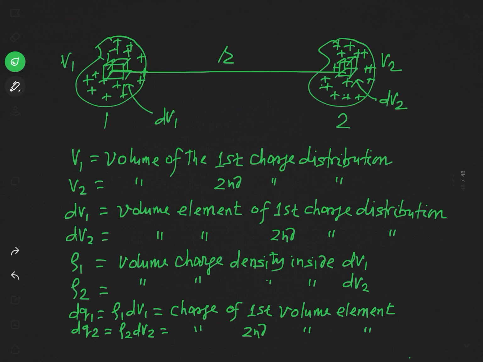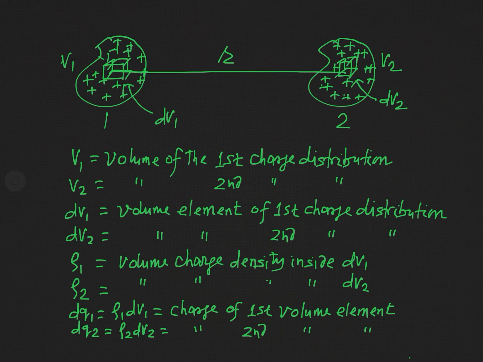Now let us consider, when a charge system is built up, two such charge systems. In this figure, this one is one charge system distributed in a volume, let us say V1, enclosed by a closed surface, and there is another charge system which is denoted by this symbol 2, and these charges are in fact distributed in volume V2.